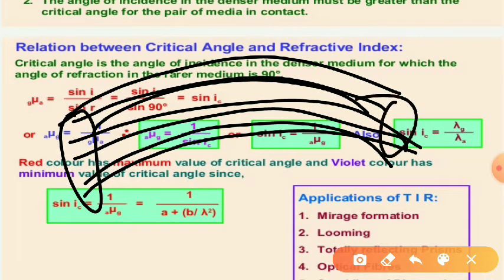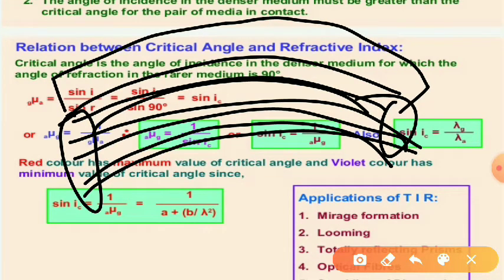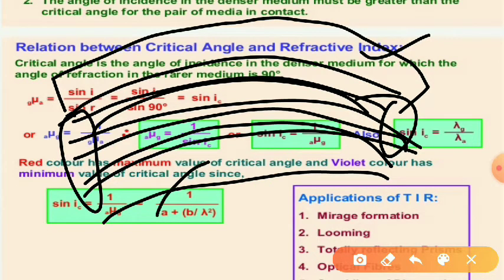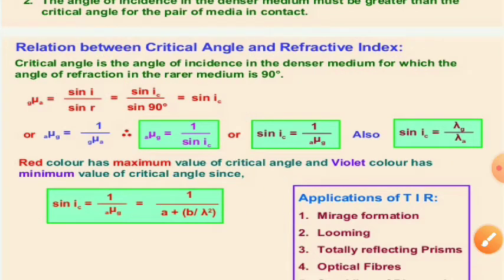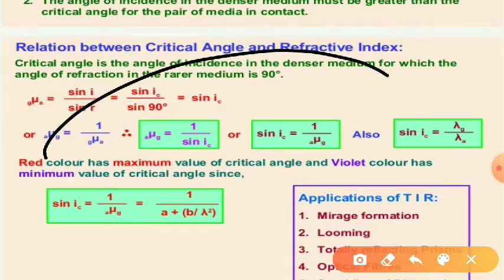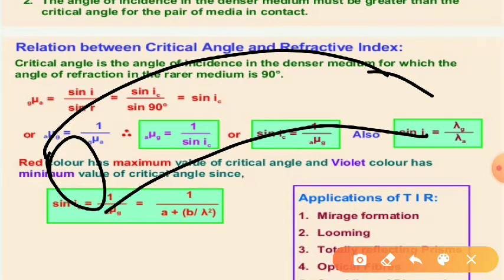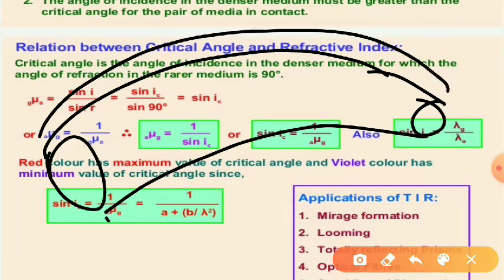This bunch is cladded with a material of refractive index lower than that of the glass or quartz. So it is coated with a material. This coating is known as cladding. It is coated with a material having a lower value of refractive index than quartz. So this is cladding.